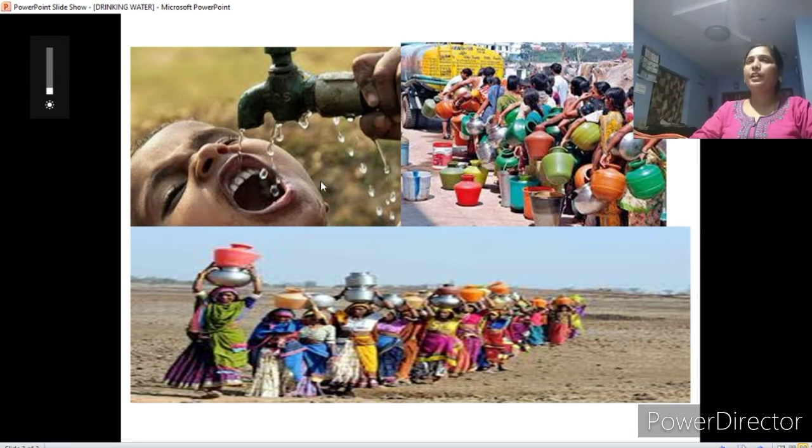It was really a horrible picture and moving our hearts, right? So here in Rajasthan, there is very little availability of water, and the women walk 10 kilometers to get 2 pots of water. So that's the situation. That's the meaning of water scarcity, children. So these types of situations should not occur. Then what must we do to stop the water scarcity? How must we use the water? That we are going to learn in the coming lesson, children.